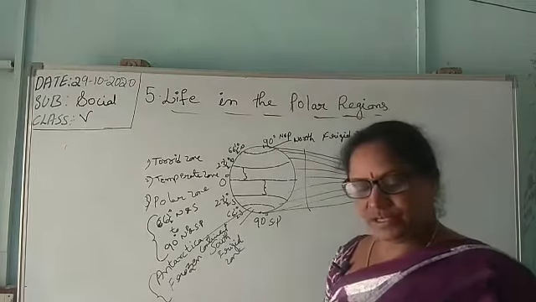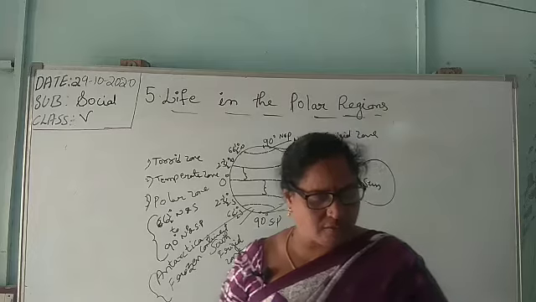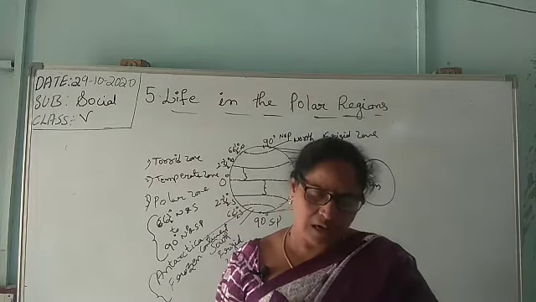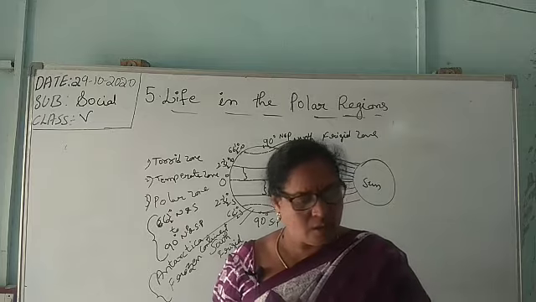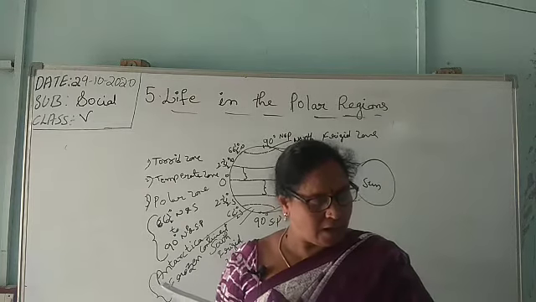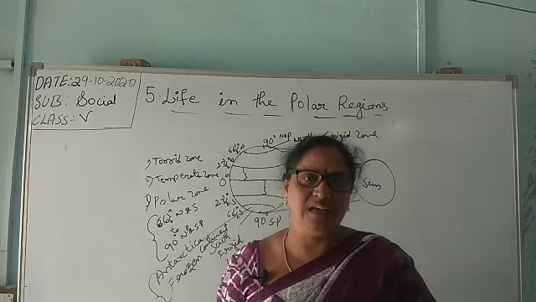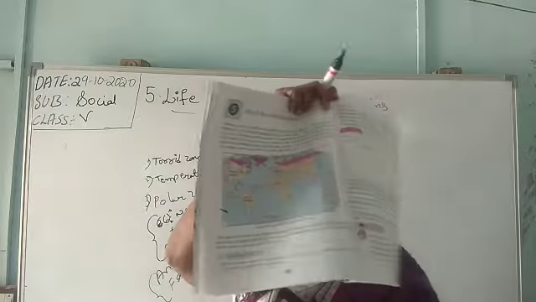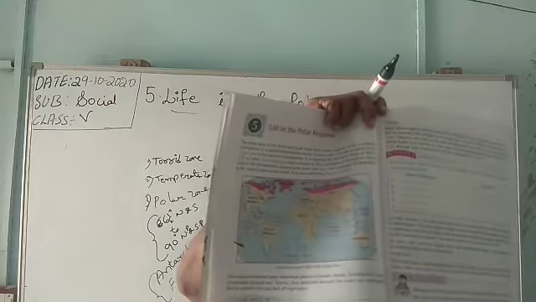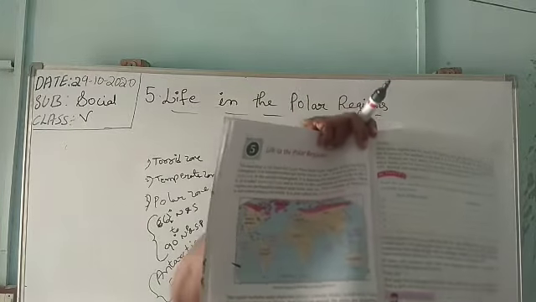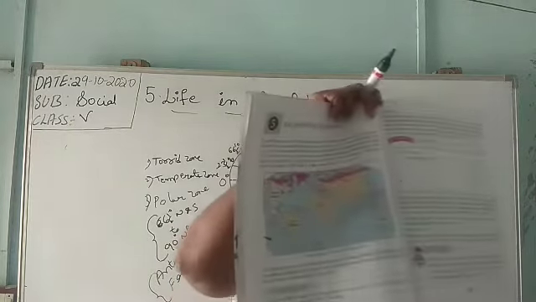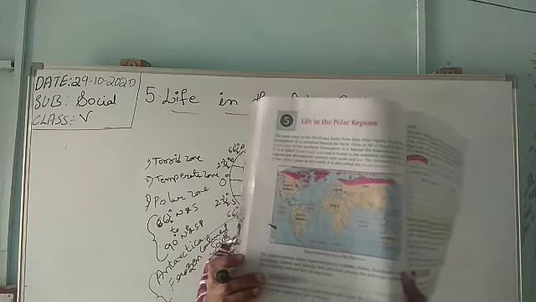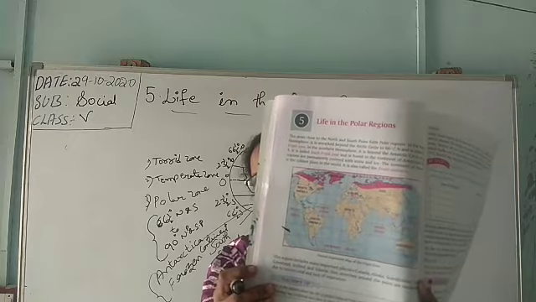And next, this region includes many important places: Canada, Alaska, Scandinavia, coastal Greenland, Iceland, and Siberia. Okay, this is the world map. Here the continents are given, as well as oceans.